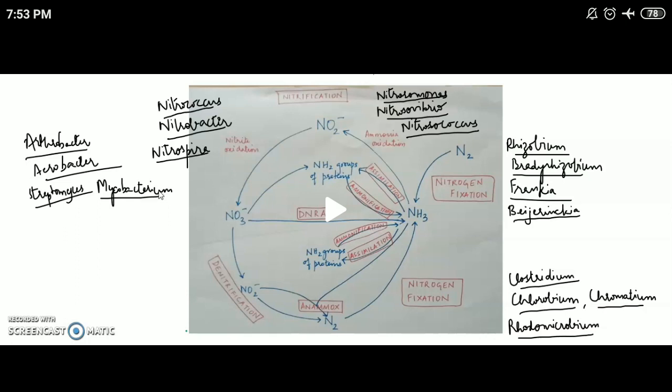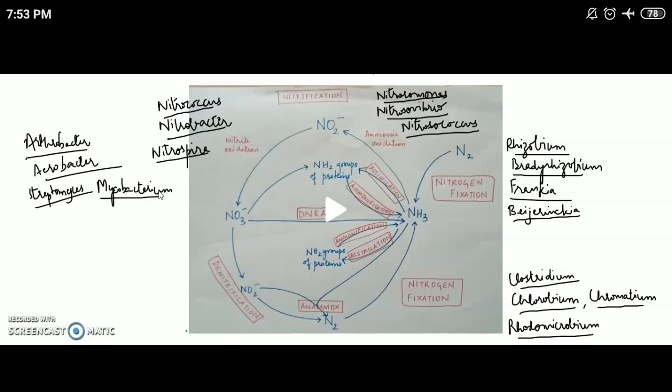Like I told you, assimilation is also called immobilization, wherein ammonia, which is an inorganic form, is being incorporated, assimilated into an organic form, which is basically in the form of amino acids of that particular organism. Now, in ammonia assimilation, the process can happen either by the glutamate dehydrogenase pathway, which is seen when the ammonia concentration is more, or by the GS-GOGAT pathway.